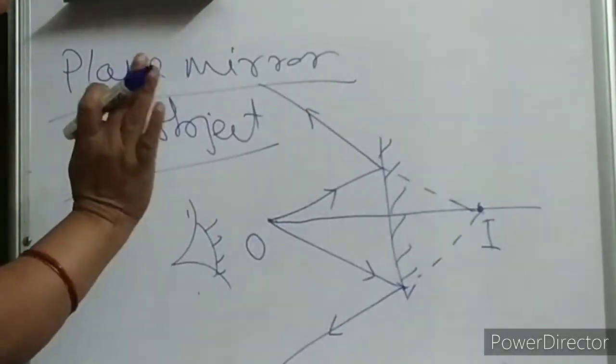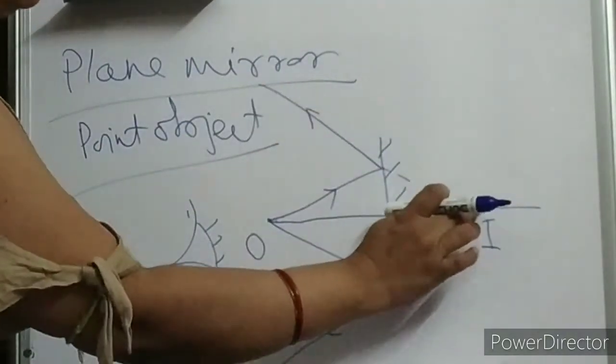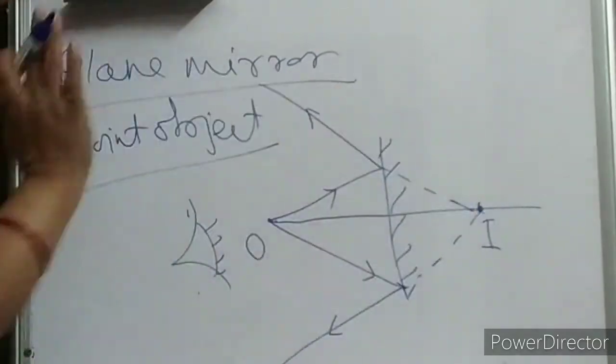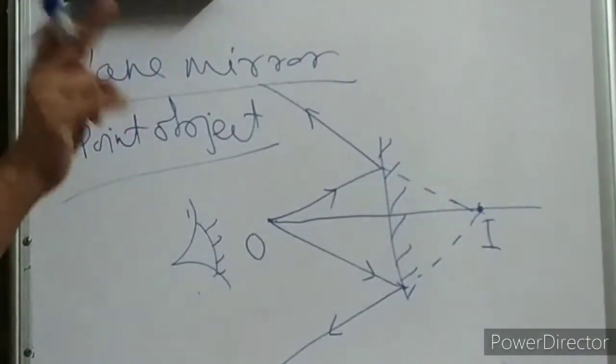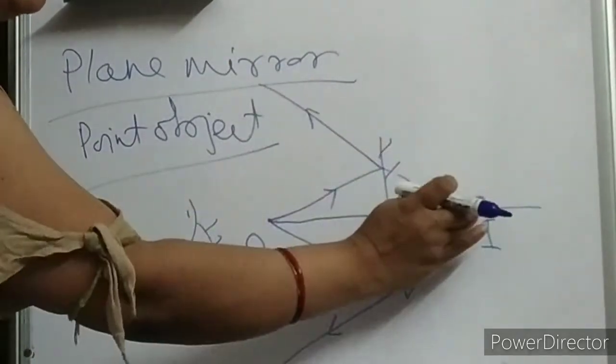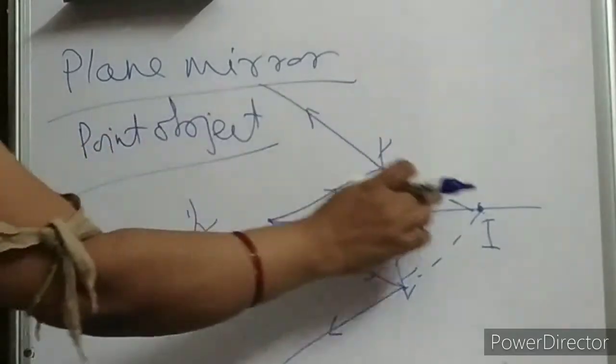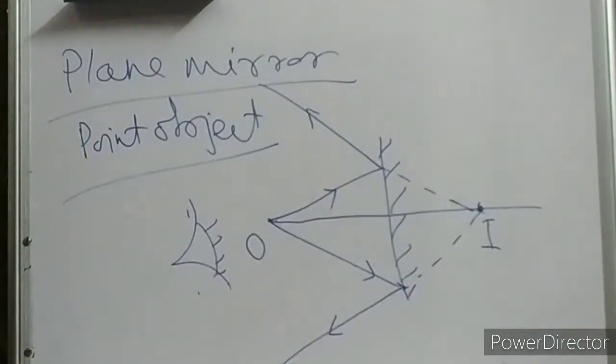It is not actually meeting. Our eyes can view only this, these rays meeting here. That's why you can see the image over here. So a plane mirror gives a virtual image. Really these rays are not meeting over here.